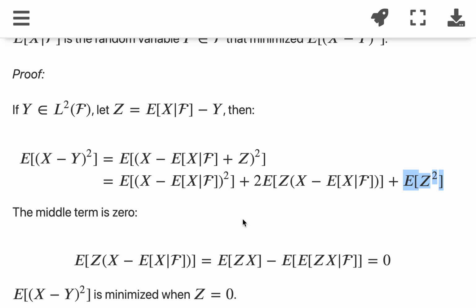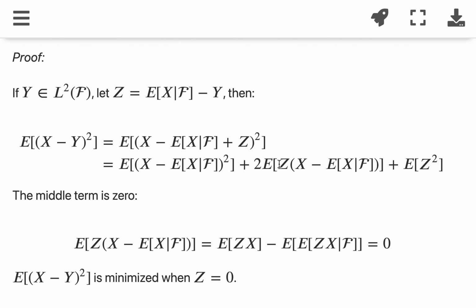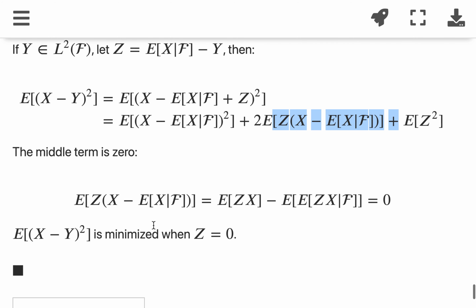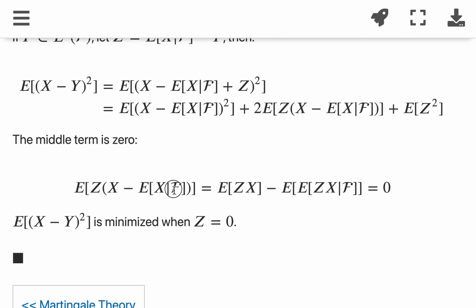What we see is that, in fact, the expected value of z times (x minus the expected value of x given f) is actually 0. Why? Let's prove that, but before we do, let's visualize what this means. The expected value of x given f is a projection of x.